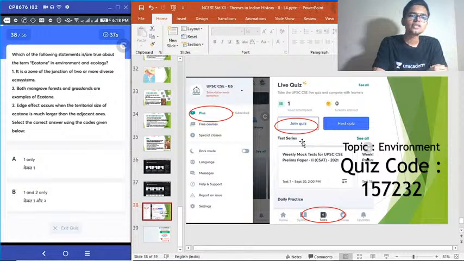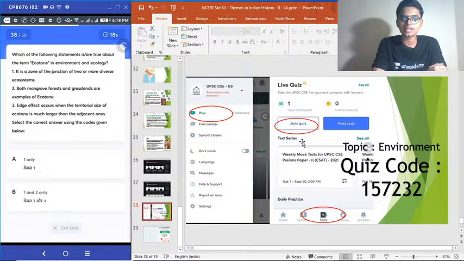38. Which of the following statements is or are true about ecotone in environment and ecology? 1. It is a zone of the junction of two or more diverse ecosystems. 2. Both mangrove forest and grasslands are examples of ecotone. 3. Edge effect occurs when the territorial size of ecotone is much larger than the adjacent ones. Choose the correct answer. Okay, so this is a question regarding ecotones.